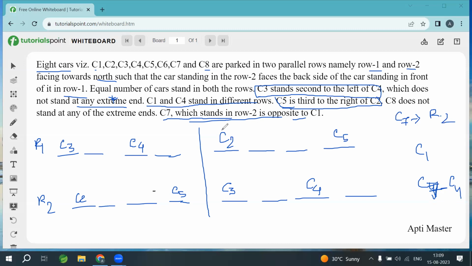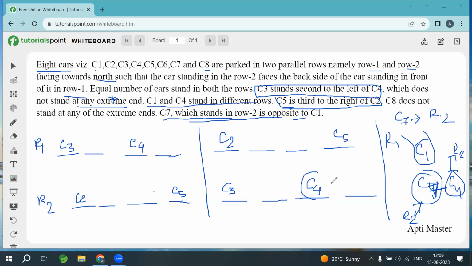So if this C7 is in row 2, then this C1 should be in row 1, right? So C4 should be in row 2. So here you can see that C4 is in row 2, and here it is in row 1. So this case is totally cancelled, right?